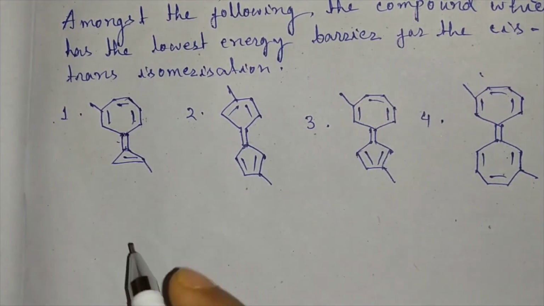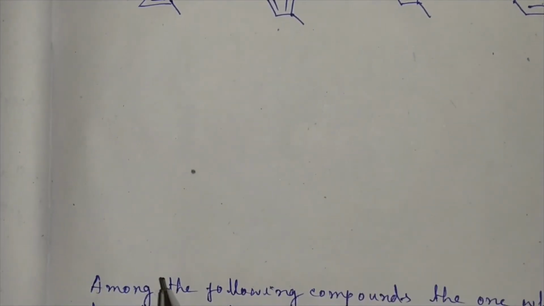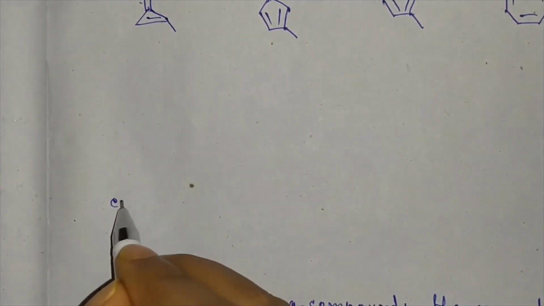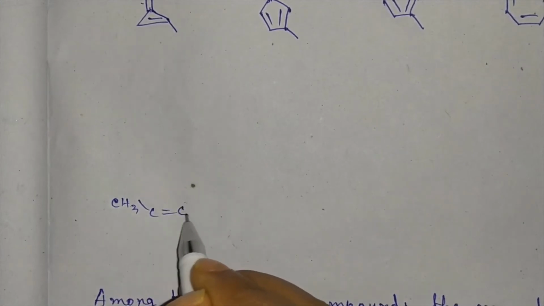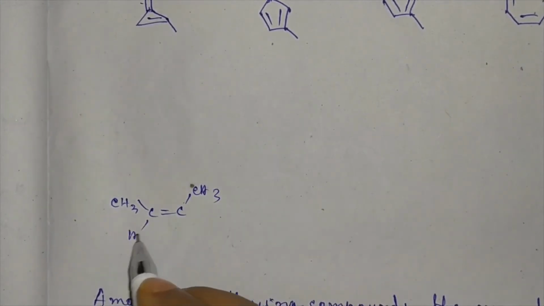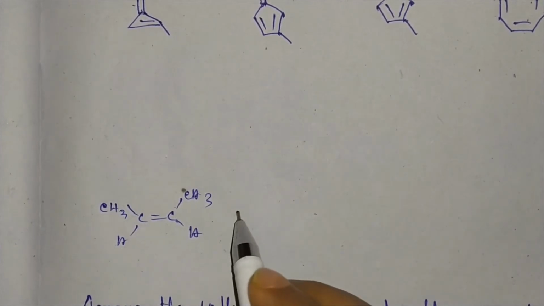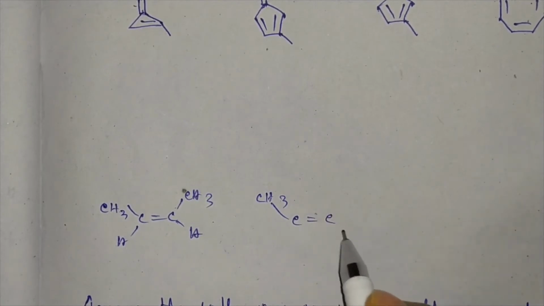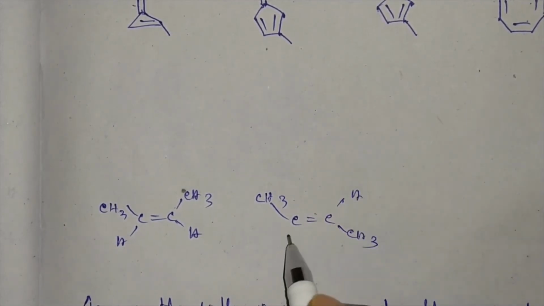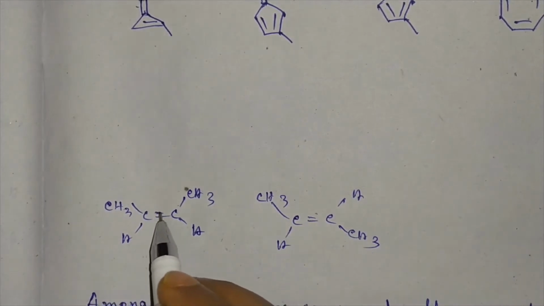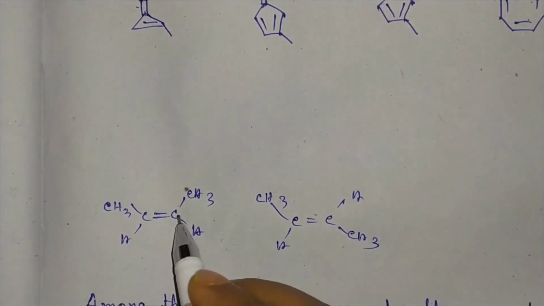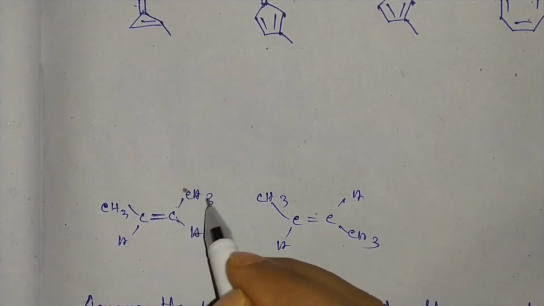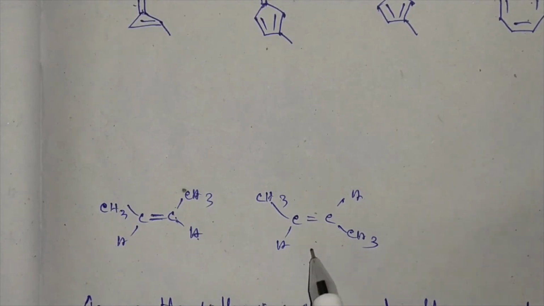So cis-trans means the interconversion of, let's say as one example, cis-2-butene, CH3, CH=CH, CH3. This is cis-2-butene. Now it will be converted to the trans isomer if we break this C=C pi bond and rotate this carbon by 180 degrees, then the hydrogen will come to this place and the CH3 will come to this place, that is, the trans isomer will result.